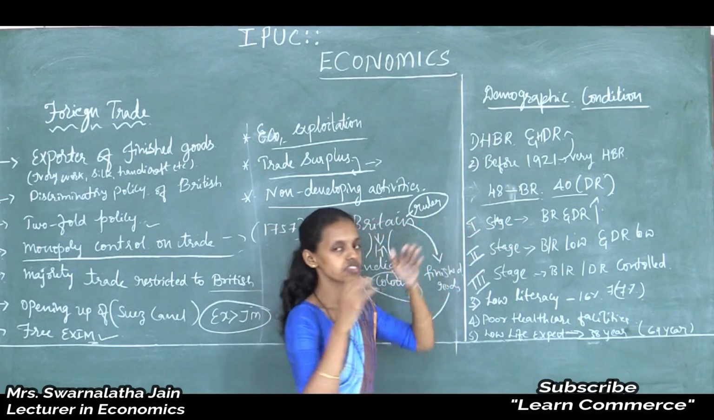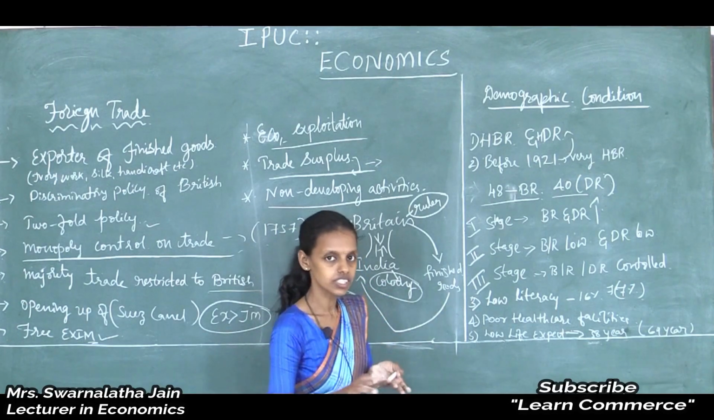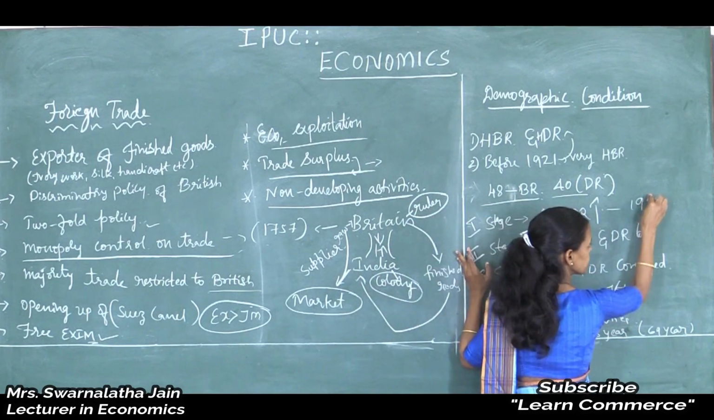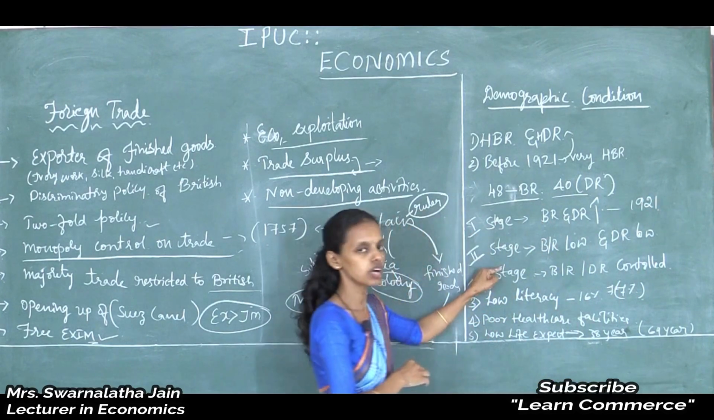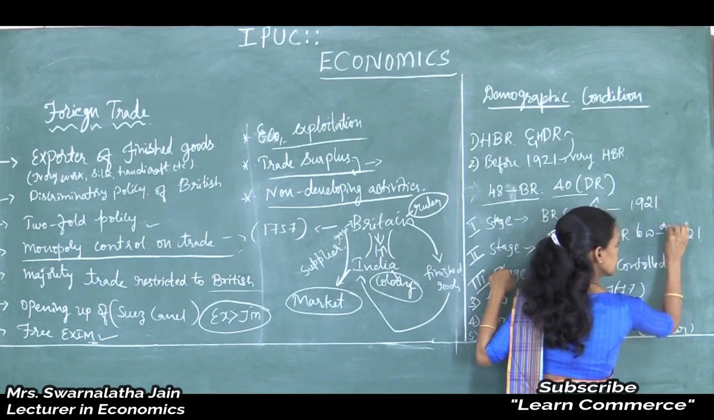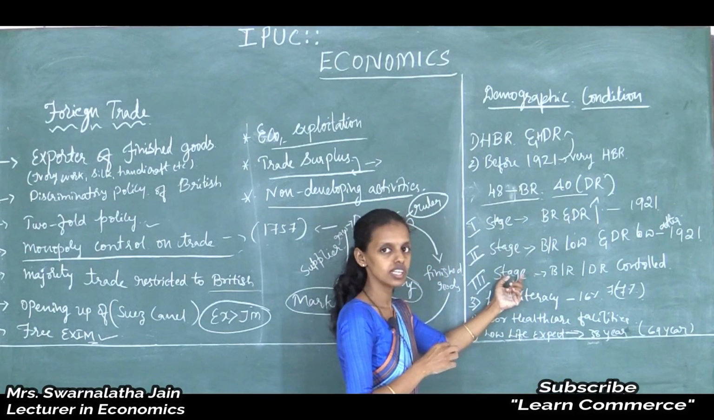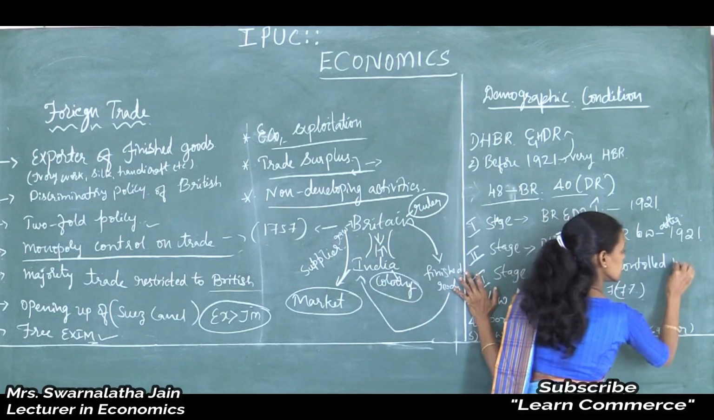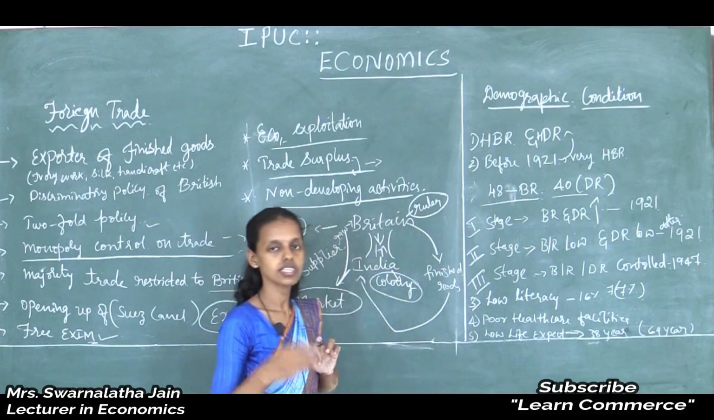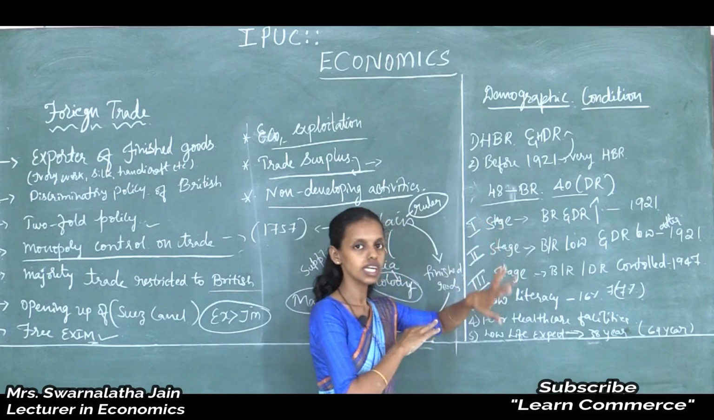And there are 3 stages of demographic transition, students. First stage, second stage and third stage. The first stage of demographic transition started in 1921. The second stage of demographic transition is after 1921. And the third stage is after 1947, after the independence. So we are seeing only 2 stages before the independence.